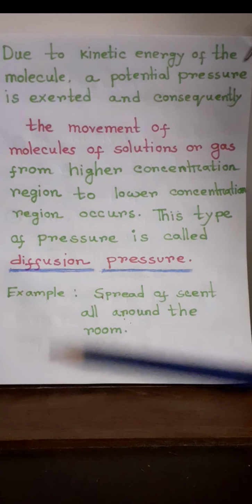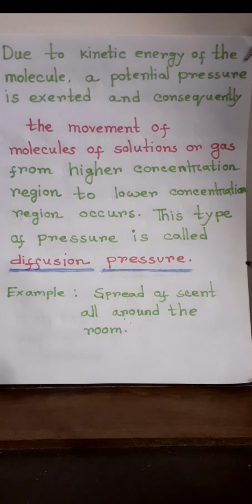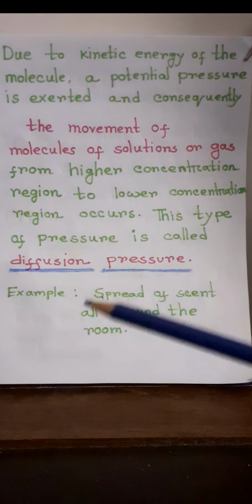We know that molecules of any matter are always in motion, but this motion is fast in gas and liquid.